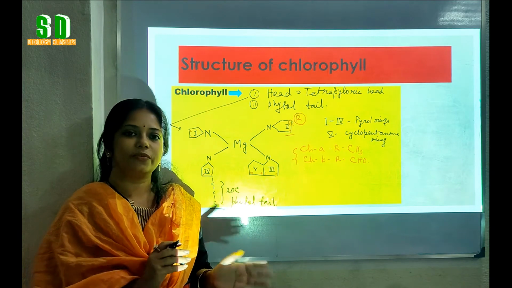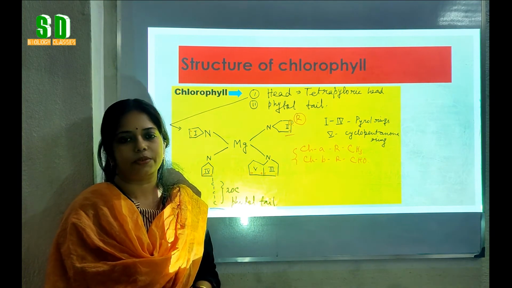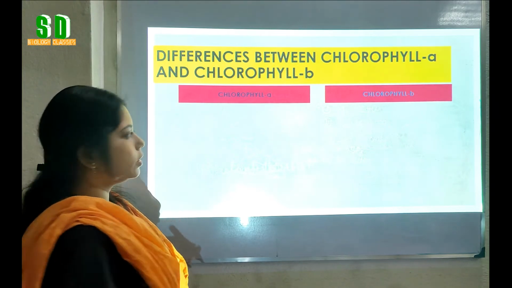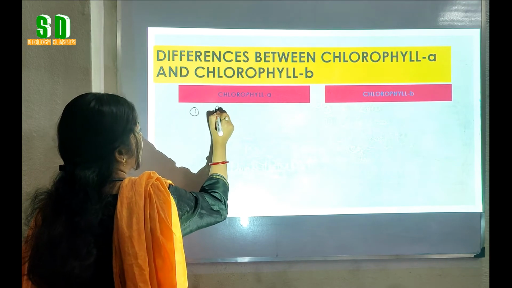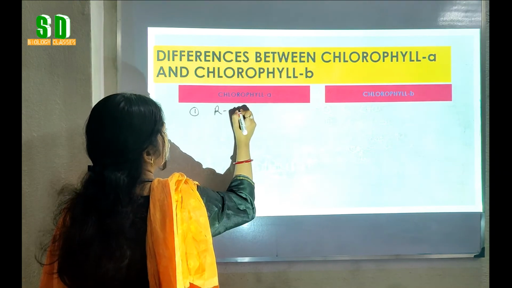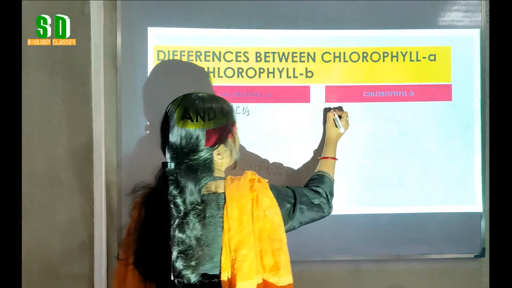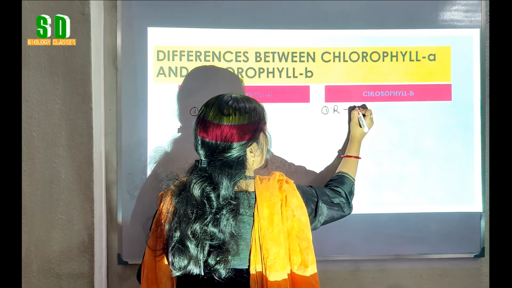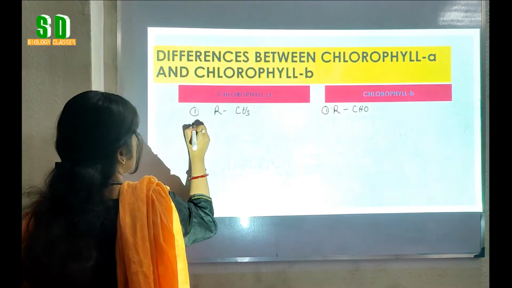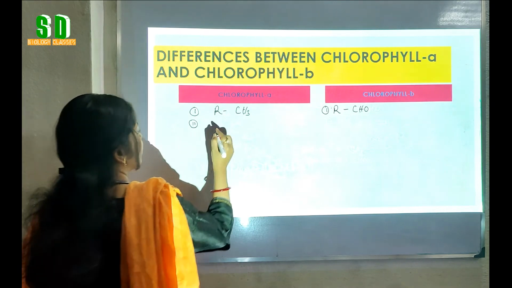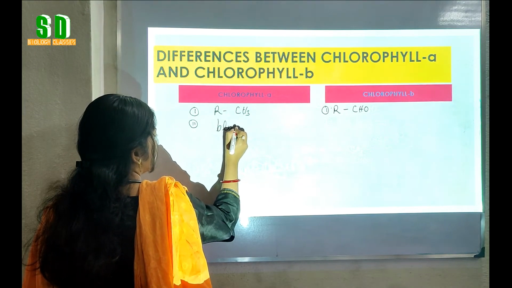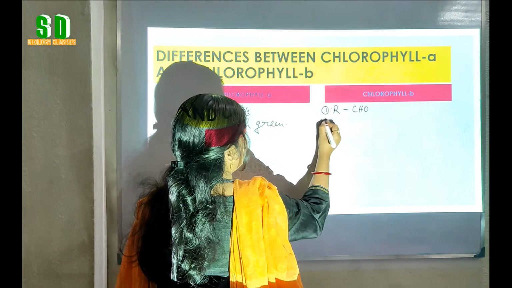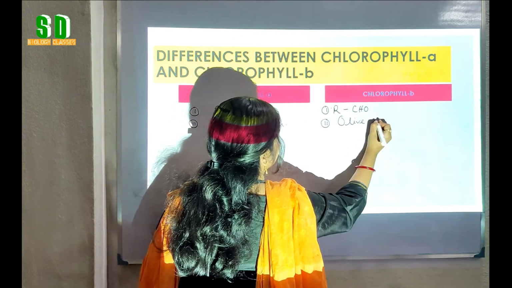Now we will know about the differences between chlorophyll A and chlorophyll B molecule. What are the differences between chlorophyll A and chlorophyll B molecule? The first one, the functional group of chlorophyll A consists of methyl group, whereas the functional group of chlorophyll B molecule consists of aldehyde group. The color of chlorophyll A pigment is bluish green, whereas chlorophyll B is olive green in color.